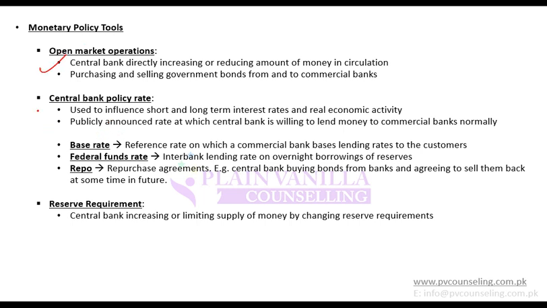So this we have discussed, the central bank policy rate. Within the policy rate, some of the key terms are base rate, federal funds rate, and repo. Just remember the definitions. Base rate is the reference rate on which a commercial bank bases its lending rate to the customer. For example, KIBOR, LIBOR, these interbank offer rates. These are base rates. Federal funds rate is the interbank rate on one-night or one-day borrowing. So if one bank is borrowing from another bank overnight, the rate on that is known as the federal funds rate.